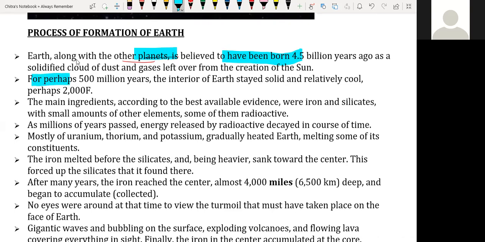For perhaps 500 million years, the interior of the Earth stayed solid and relatively cool, and the upper side became cool, while we still have the molten core at the center of the Earth.